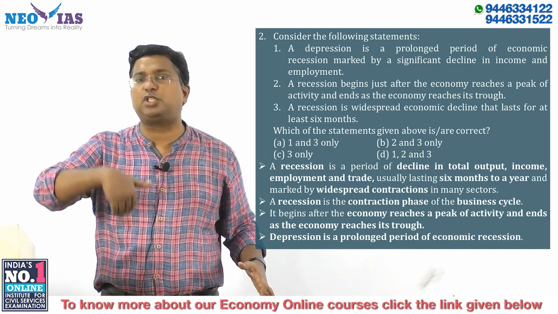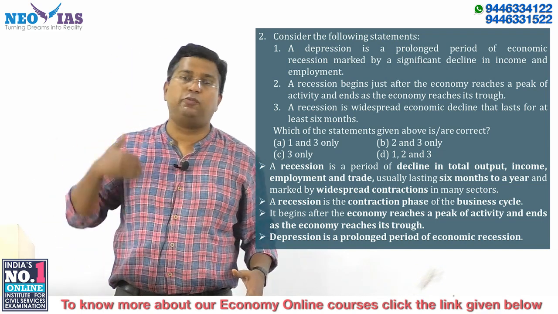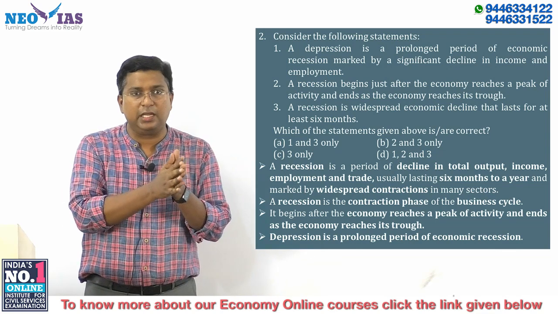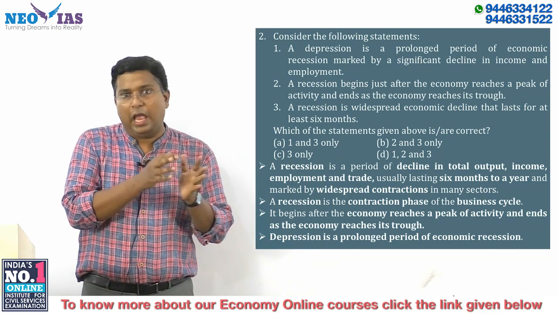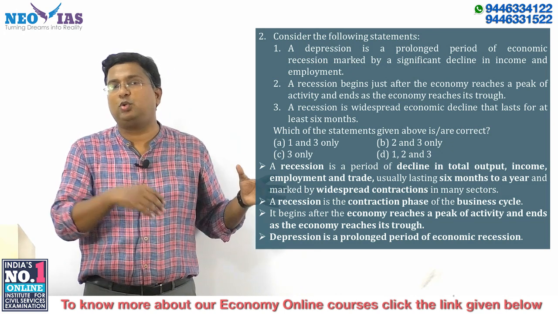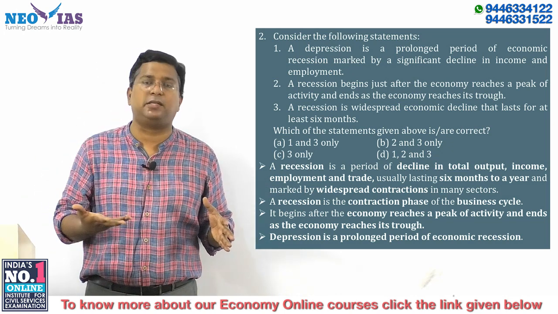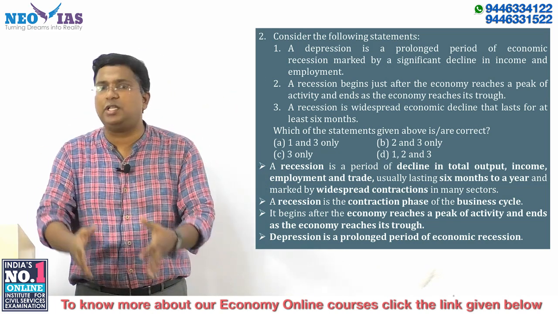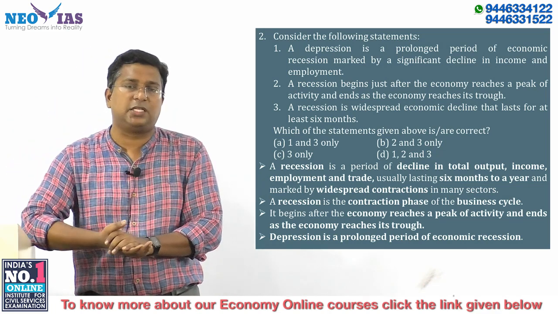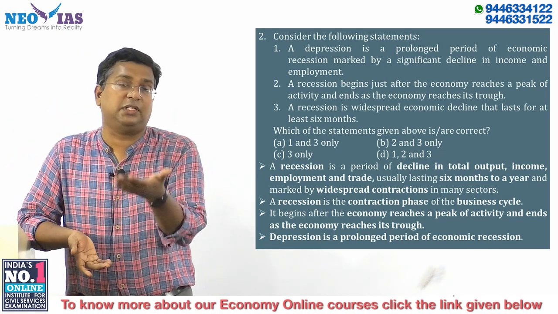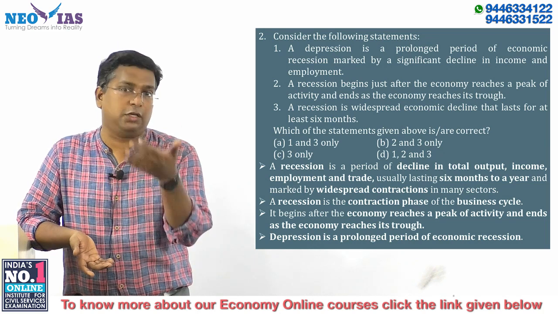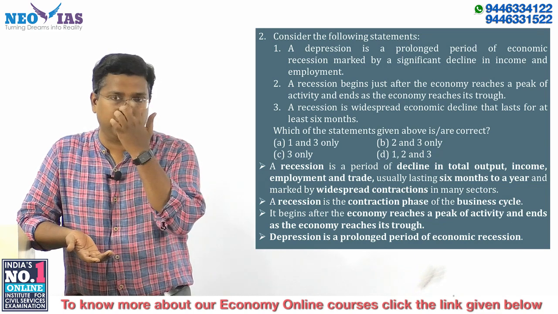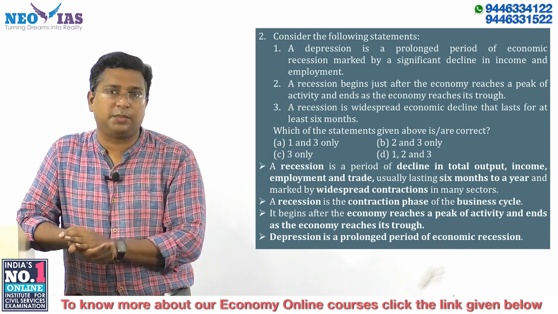Depression is much worse than recession and has a huge impact on the economy. Currently, our economy has seen a slowdown, and due to the COVID impact, many sectors are showing contraction, so in the financial year 2021 we will see a recessionary period, and we have to see whether this recession will continue for a longer period. If it continues, we may even move on to depression. This is a very tough phase our economy is facing, so these concepts are very important for you.